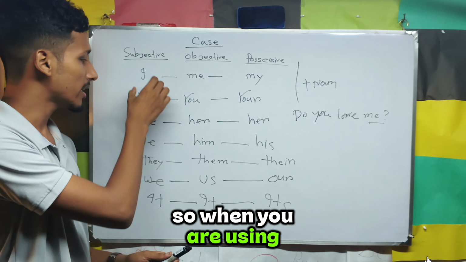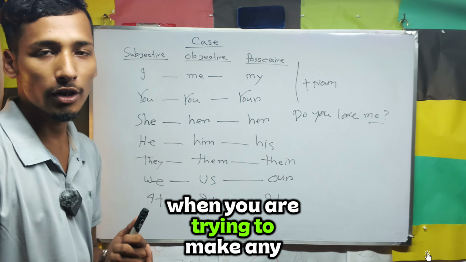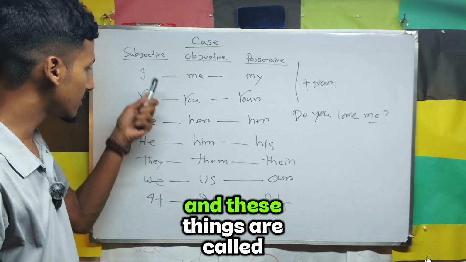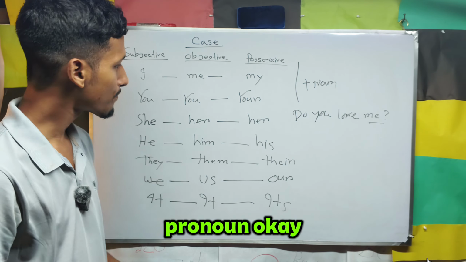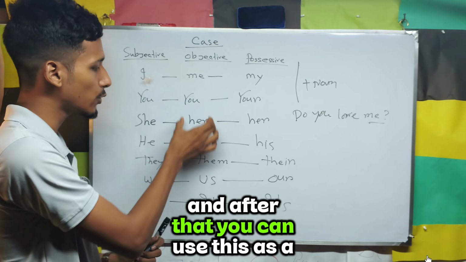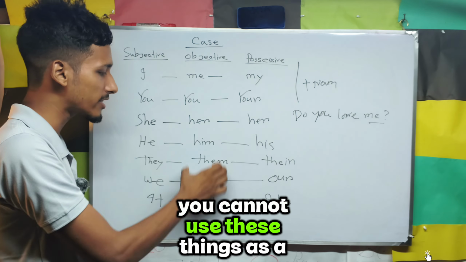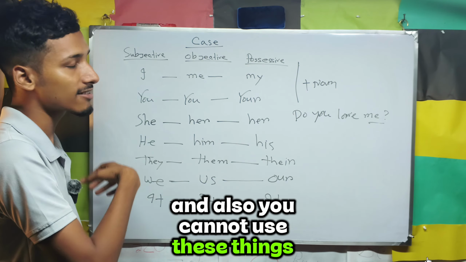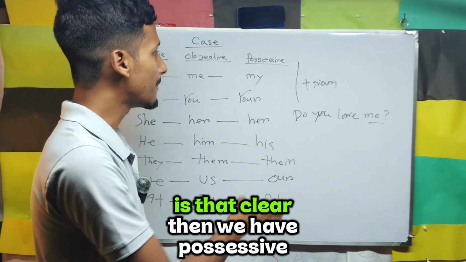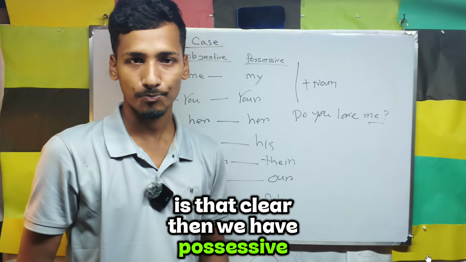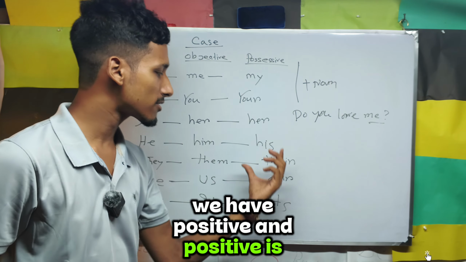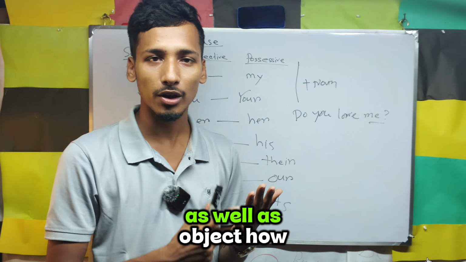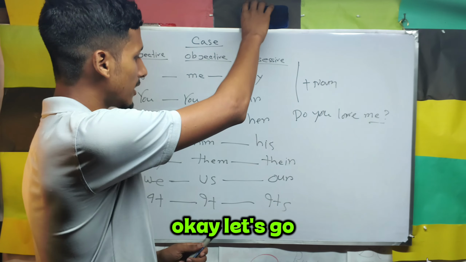When you are trying to make any sentence, you have to take these things as a subject, and these things are called pronouns. After that you can use these as an object. You cannot use these things as a subject and also as an object. Is that clear? Then we have the possessive, and the possessive is so important, and you can use this possessive as a subject as well as an object. How? Okay, let's go.